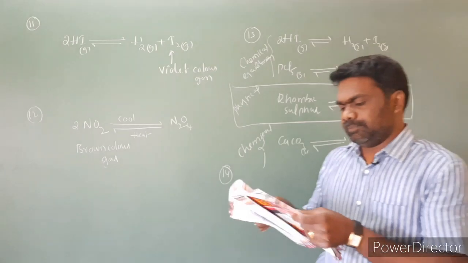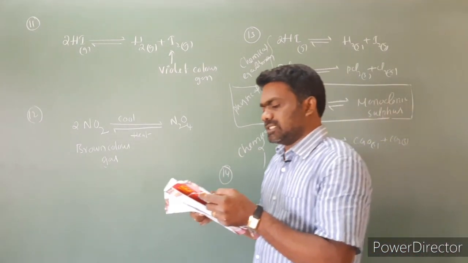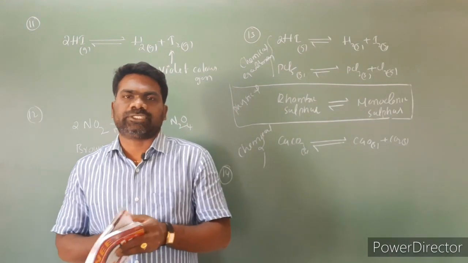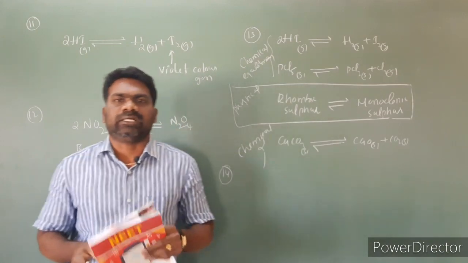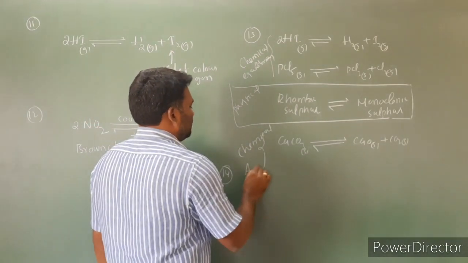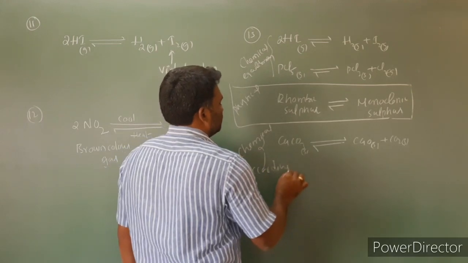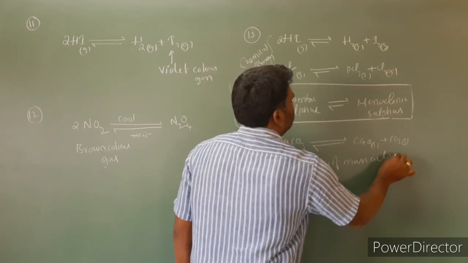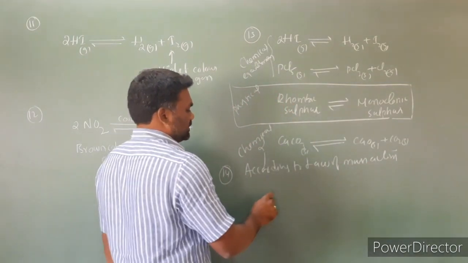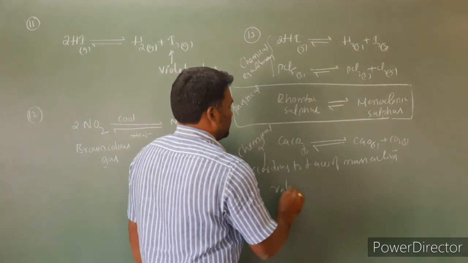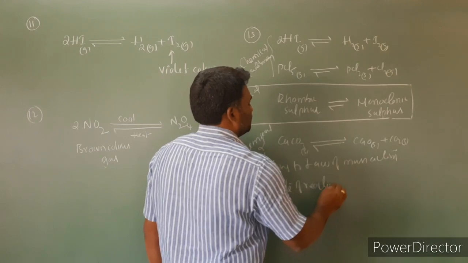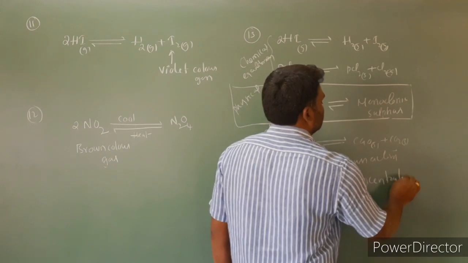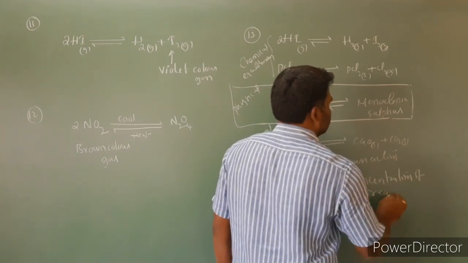Look at question number 14. For a given set of experimental conditions, with increasing concentration of reactants, the rate of chemical reaction. According to the law of mass action, the rate of a chemical reaction is directly proportional to the concentrations of reactants. So the rate of reaction is directly proportional to the concentration of reactants.